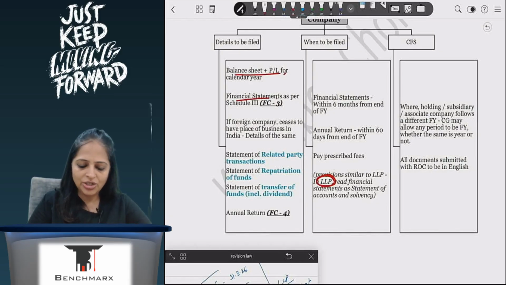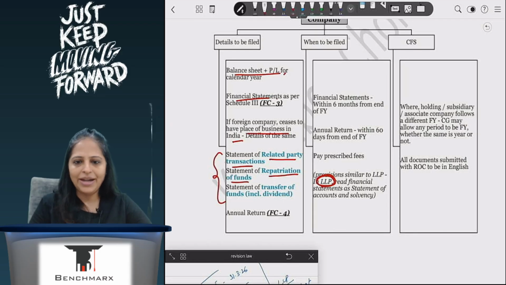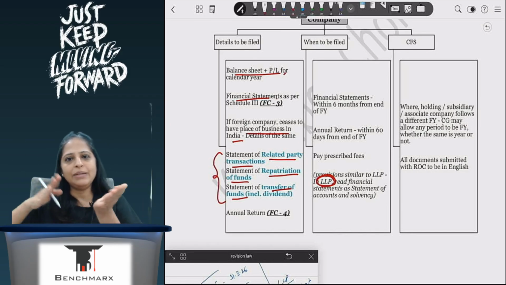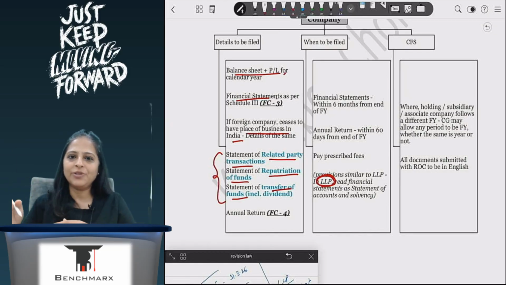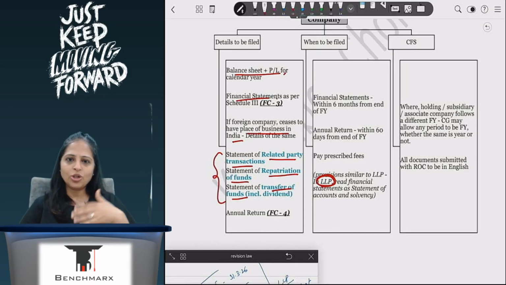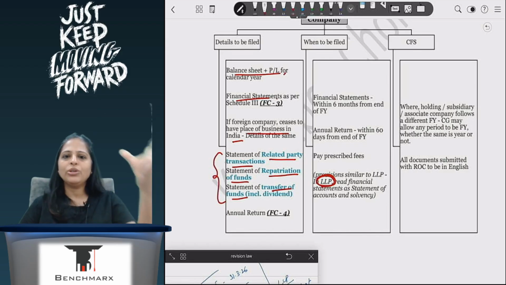Balance sheet, P&L, financial statements and place of business, this I have to give. What are the 3 new things which I am adding here: my related party transactions, repatriation, how much money I am sending out there, and transfer. I said there is a difference between repatriation and transfer. Repatriation, I will send my money to my company as it is. That is repatriation. When I'm doing transfer, I'm not sending it to my company, I'm sending it out to different people. Like if I'm giving out dividend, that is called transfer of funds. So it's not going to my company, but it is going to different people.